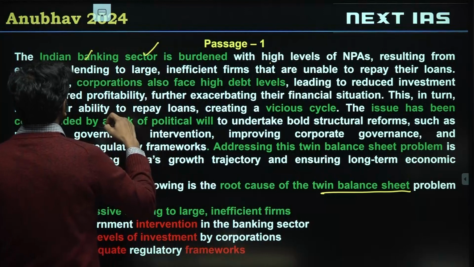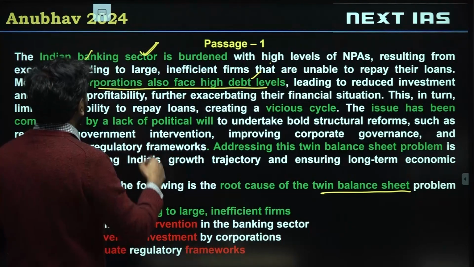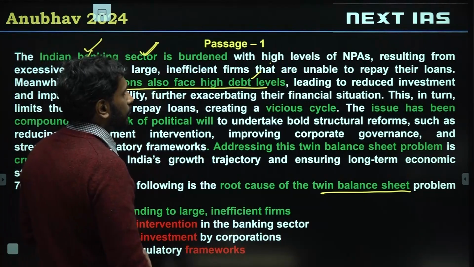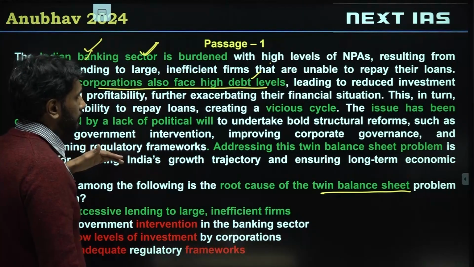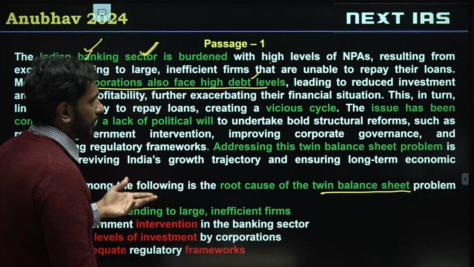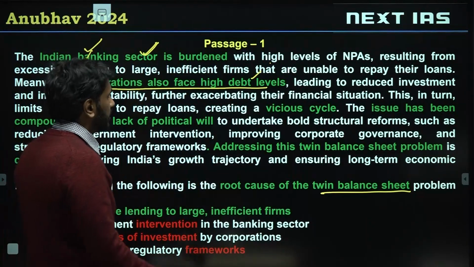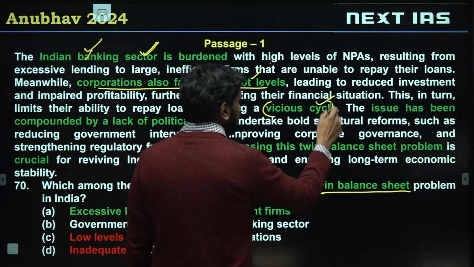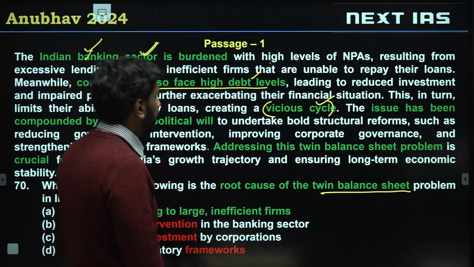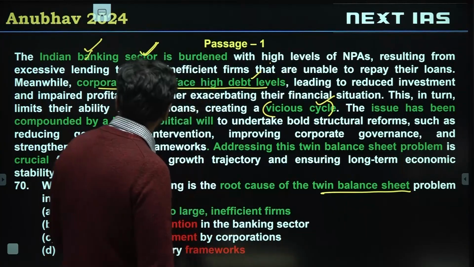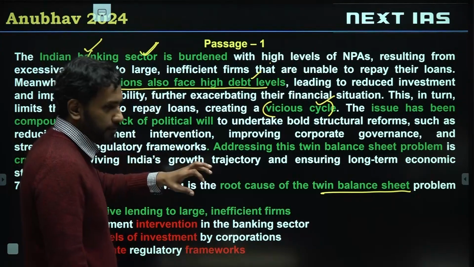So Indian banking sector is burdened. Meanwhile, corporations also face high debt levels. Now corporations have debt, banks have debt. Corporations have high debt levels leading to reduced investment, impaired profitability, which will further worsen their financial situation. So banks don't have money, industry does not have money. This leads to a vicious cycle. The issue has been compounded. This issue has become worse because of lack of political will to undertake bold structural reforms such as reducing government intervention, etc. So there isn't political will enough to tackle these problems.